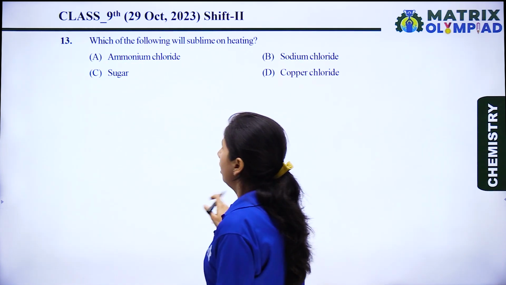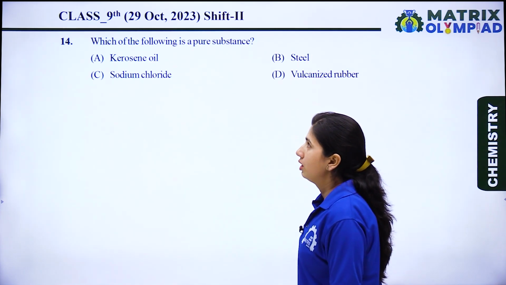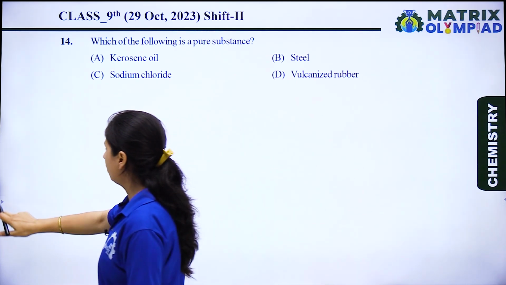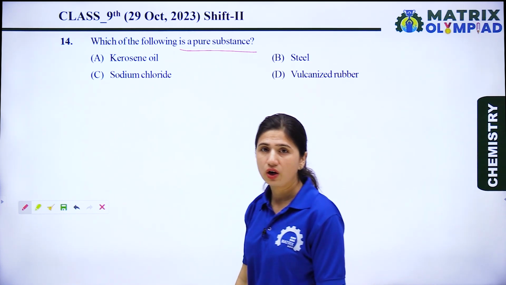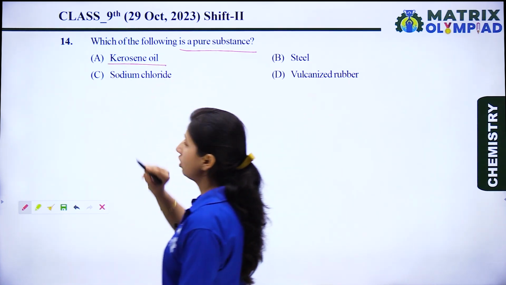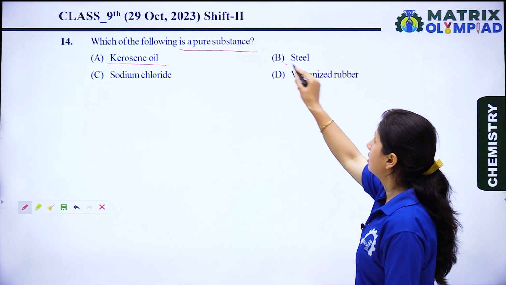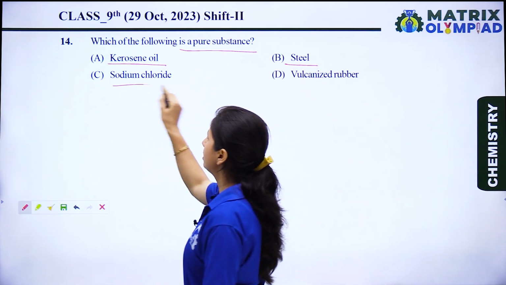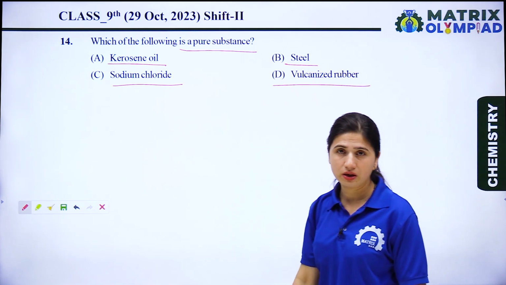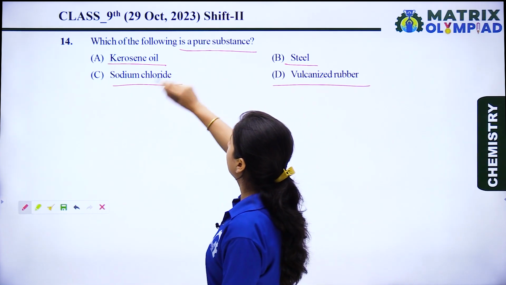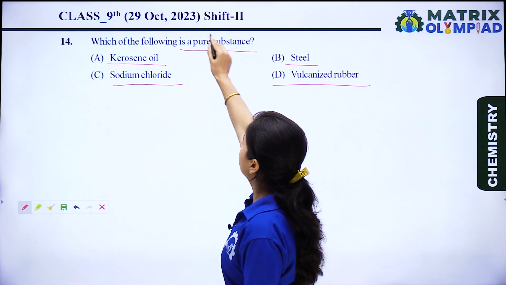Now let's see the next question. The next question is, which of the following is a pure substance? Option A is kerosene oil, option B is steel, option C is sodium chloride, and option D is vulcanized rubber.